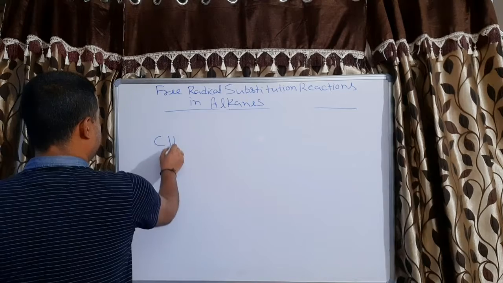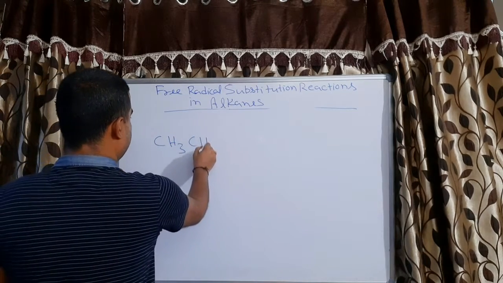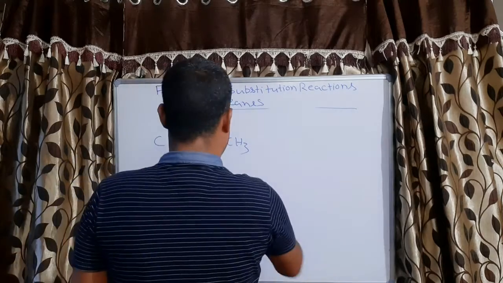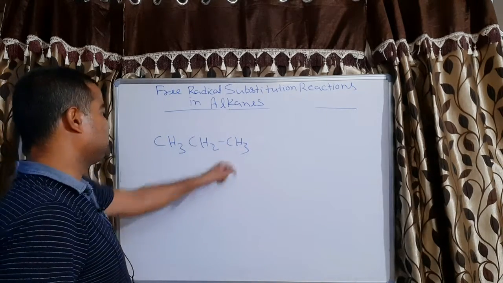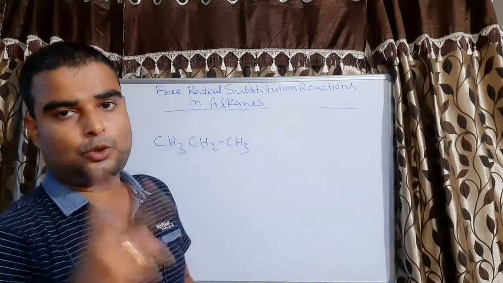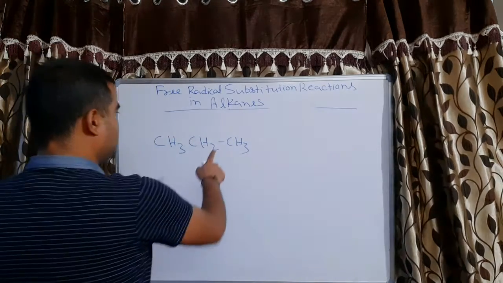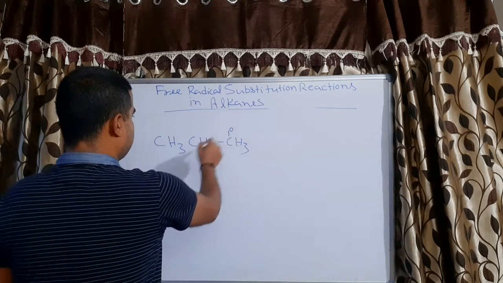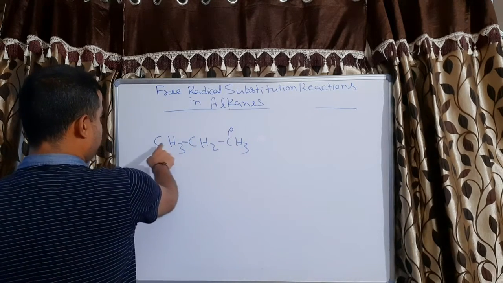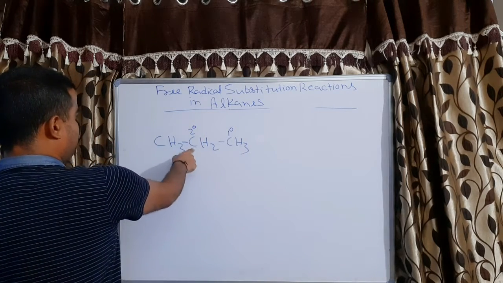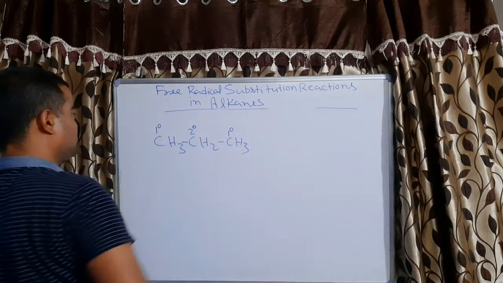Suppose I am taking propane. This propane has 3 carbons, and among them there are 2 types of carbon. This carbon is attached with 1 carbon, so it is primary. This carbon is attached with 2 carbons, so it is secondary, and this is attached with 1 carbon, so it is primary.